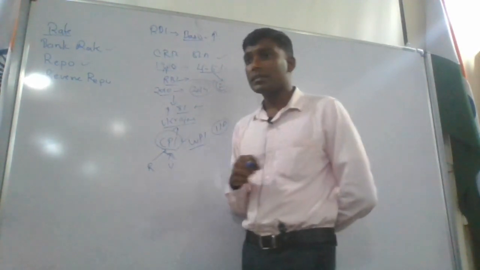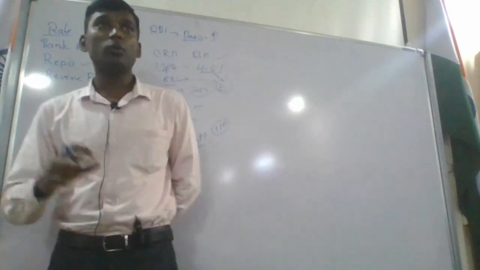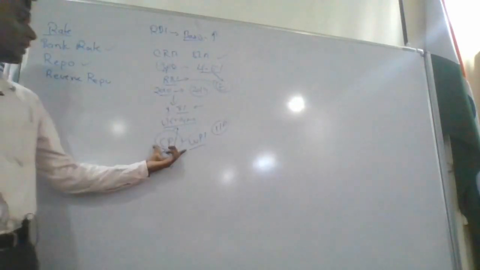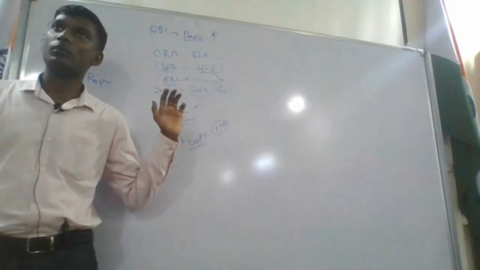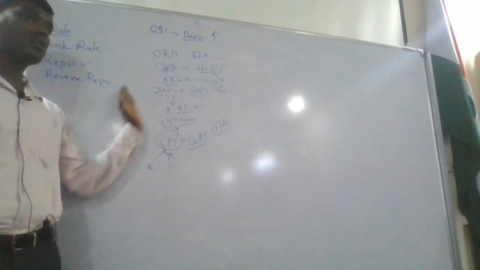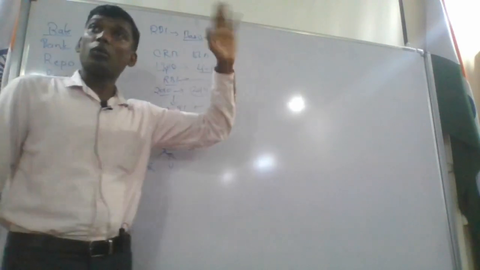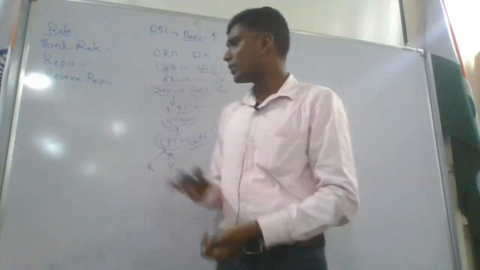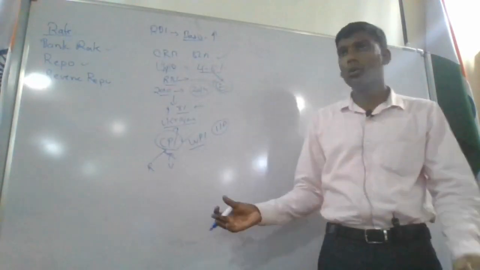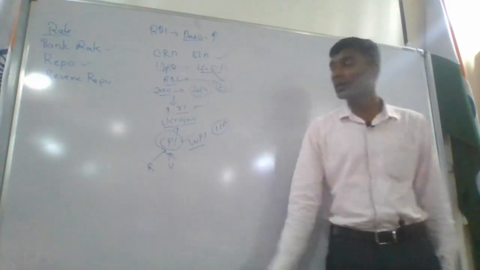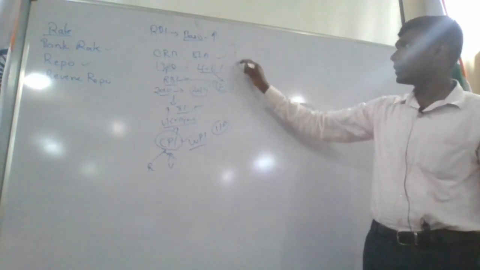Tomorrow you just wait and see. Tomorrow's newspaper in the editorial column, they will give an article about inflation. What is inflation? What is CPI? What RBI is doing? What is the reason for it? The war going on in Ukraine. They will just put these same points. We hope so. If it comes, it is okay. Otherwise, maybe in some other article they will carry it.